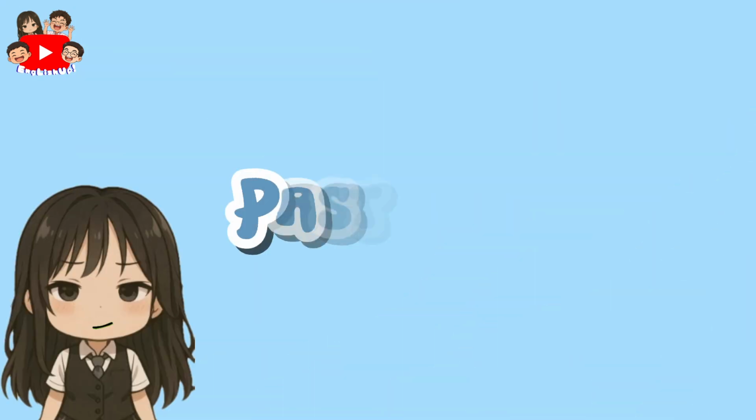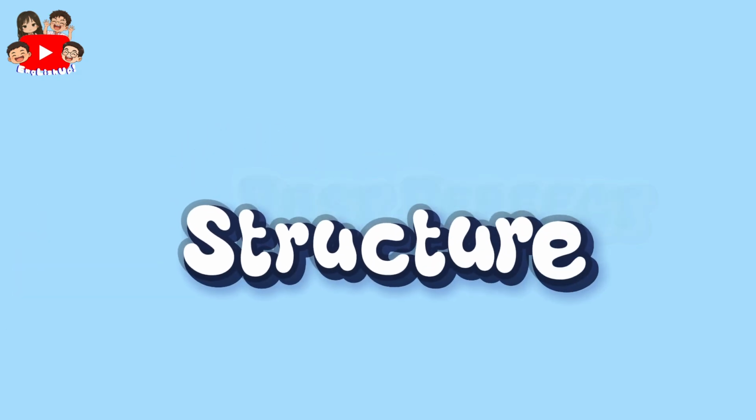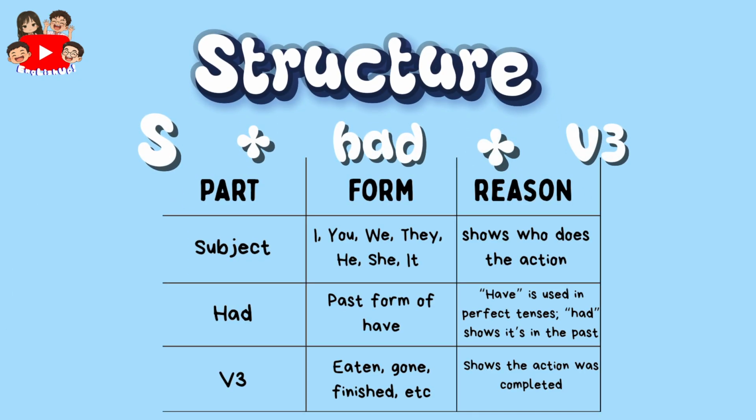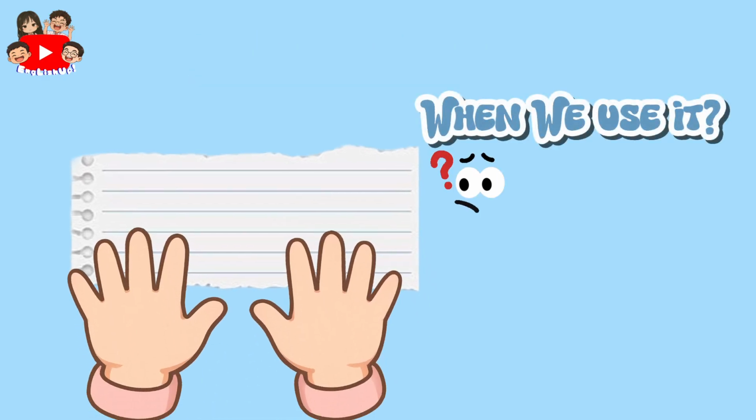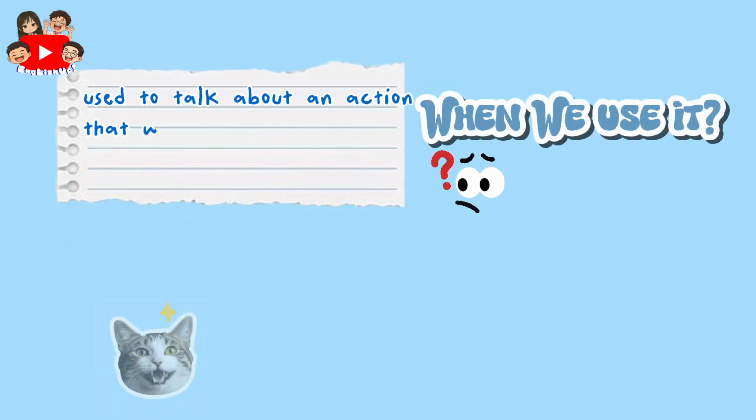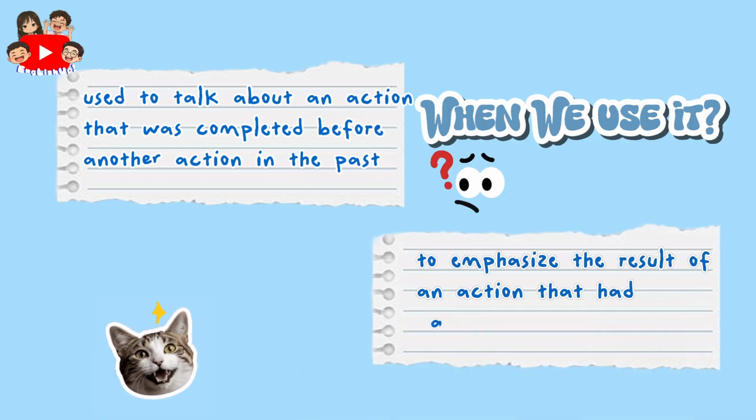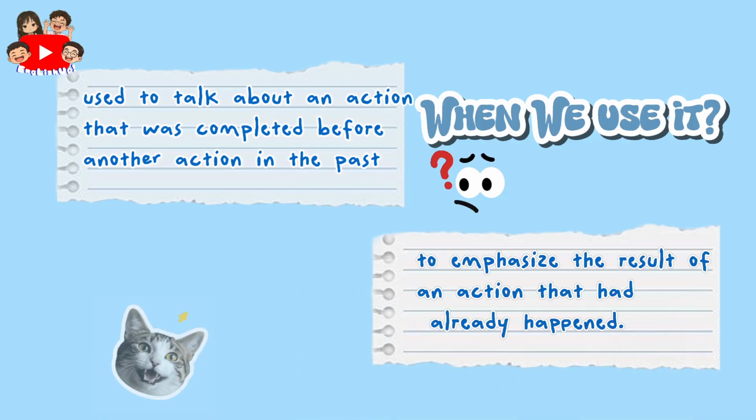Alright, let's start with the past perfect. The structure is very simple. Subject plus had plus past participle. We use the past perfect to talk about an action that was complete before another action in the past and to emphasize the result of an action that had already happened.